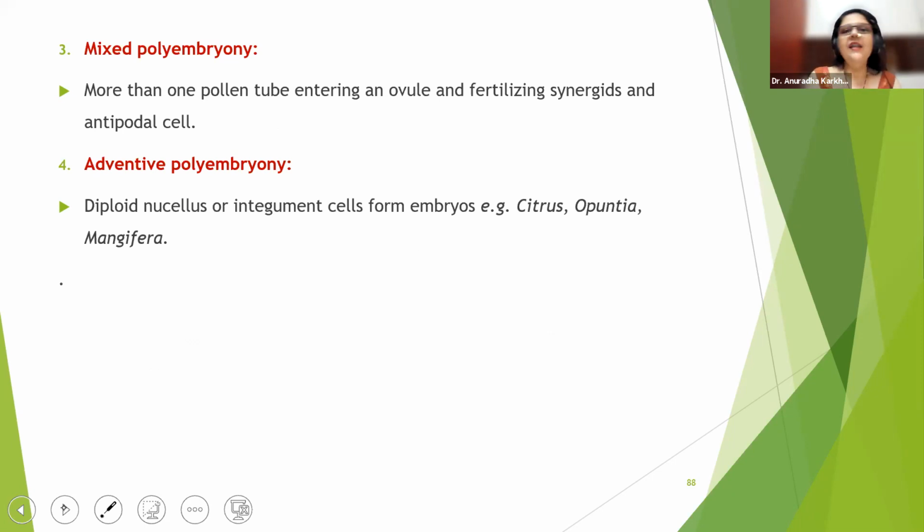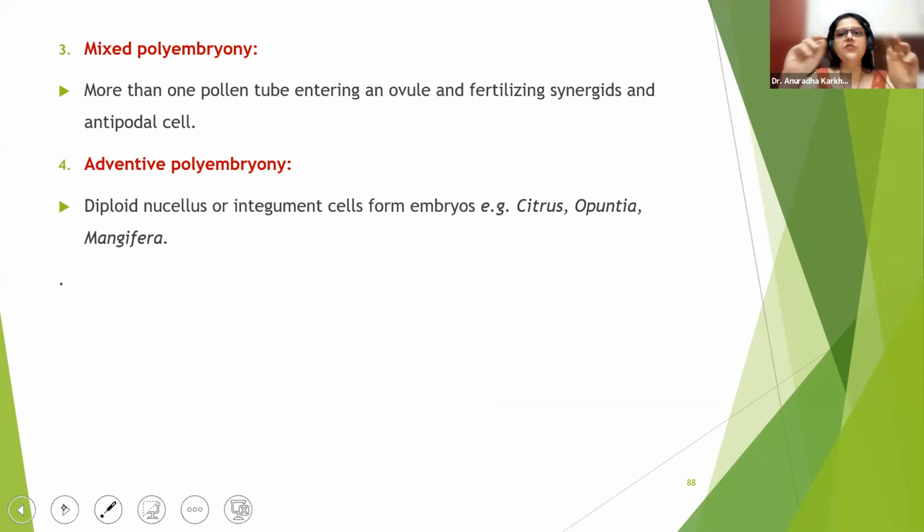Okay. And lastly, which is most common, is adventive polyembryony. So what happens in adventive? See, a diploid nucellus cell or the integument cell forms the embryos. They are diploid now. Nucellus is also diploid and integuments are also diploid. So they feel we are diploid, so we are zygotes, and so they act like embryos. Okay, so they form many embryos. This is adventive polyembryony. So 4 types of polyembryonies we have seen.